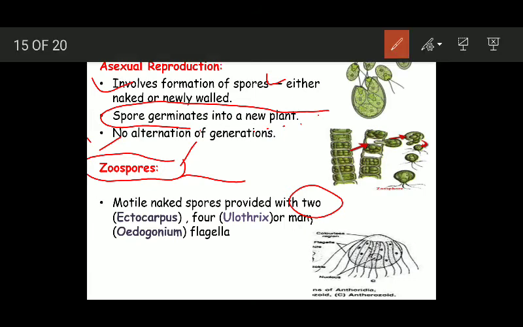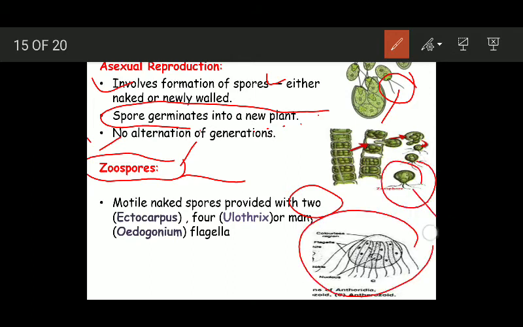Zoospores are motile, they have flagella, they are naked spores, they do not possess any wall, and the number of flagella varies depending upon the species. It can be 2, for example in Ectococcus, it can be 4, for example Ulothrix, or it can be many, for example Oedogonium. So depending upon the plant species, the number of flagella in a zoospore varies.